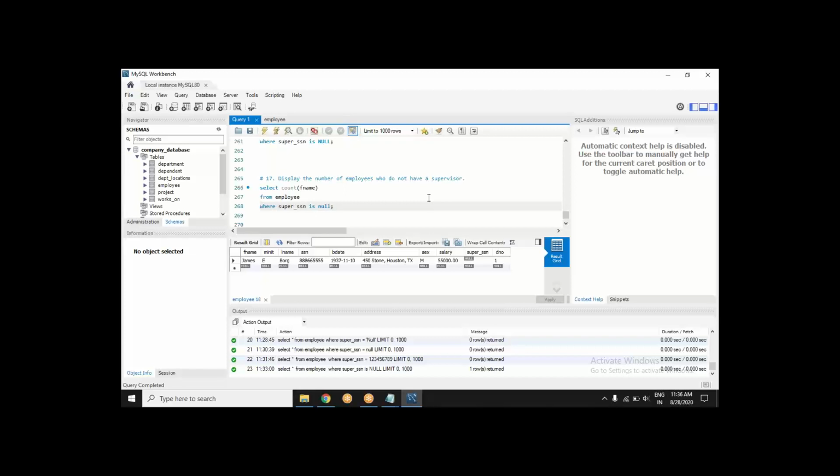So let's see what will happen. What will happen in reverse order? It will apply this condition on the employee table. Yes, it will give me this row, James E. Borg, and this row will appear from employee. If I select asterisk, this row should have appeared. Now I am not selecting asterisk, I am saying count fname. So it will count how many first names are in this data, which is filtered according to my condition. How many first names are there? There is only one, which is James, and it will give you the result.